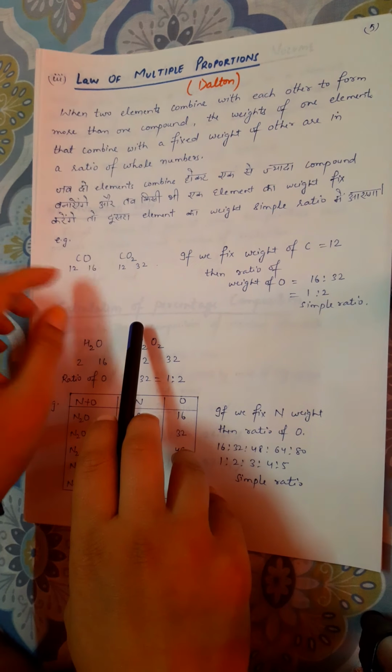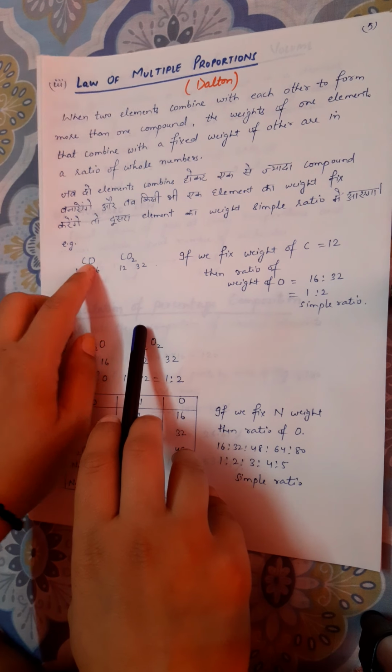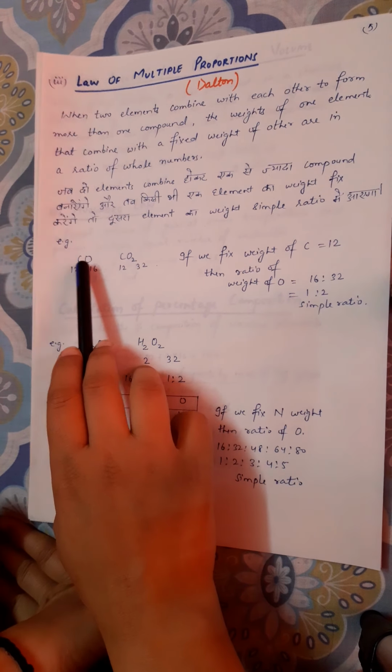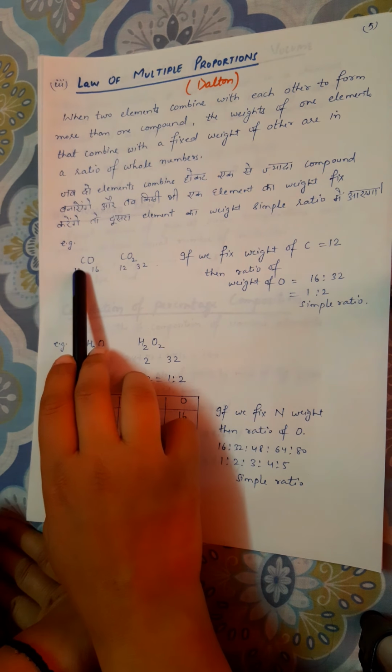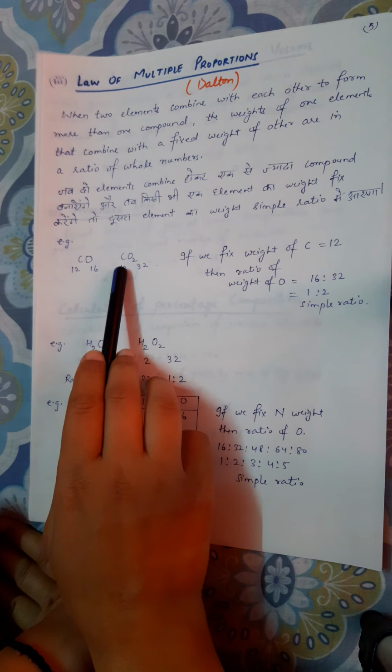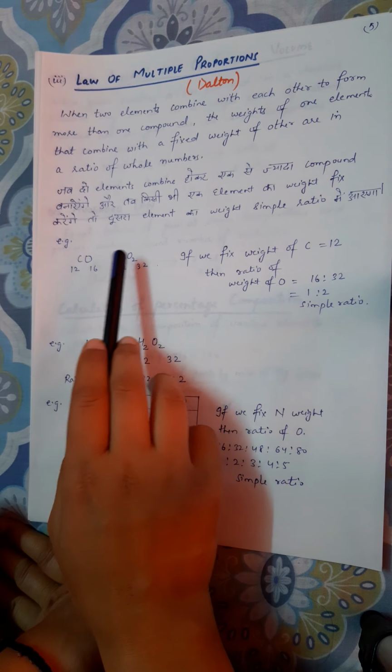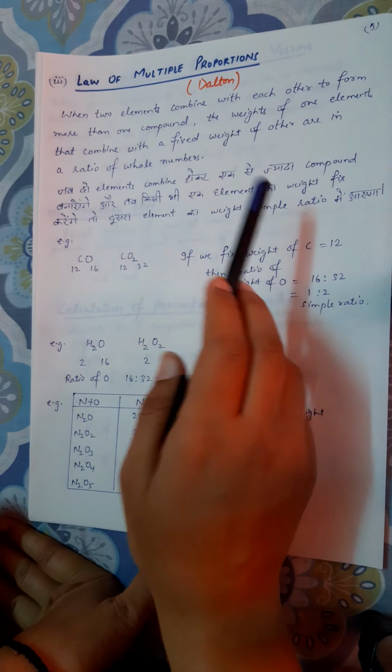This means when we fix, I will explain this by example, carbon monoxide and carbon dioxide. If I fix the weight of carbon as 12, here it is already fixed, 12 and 12, then the ratio of oxygen will come out to be a simple ratio.